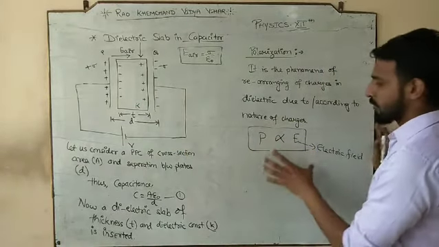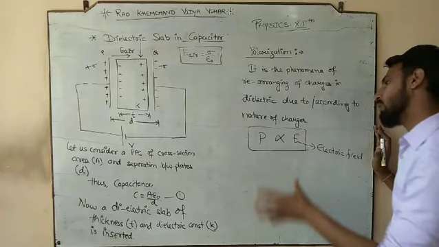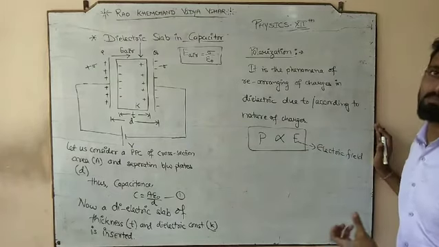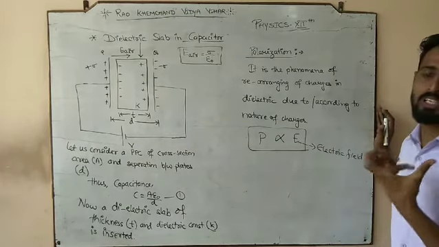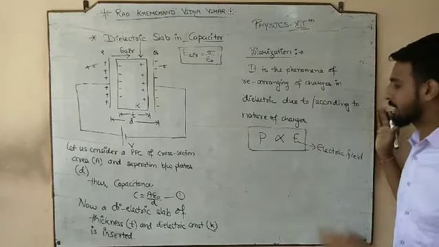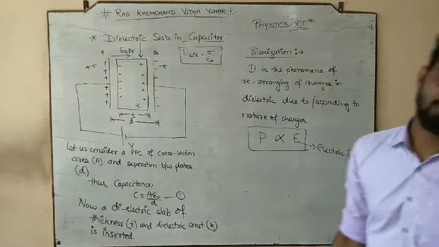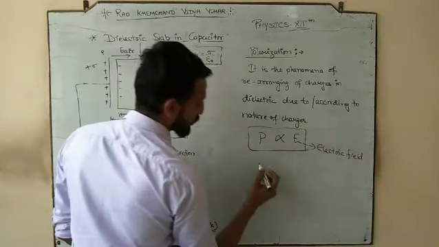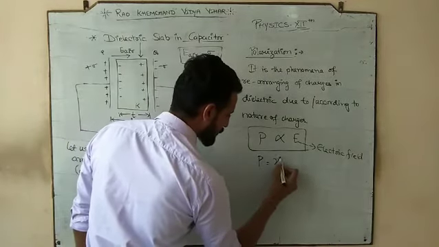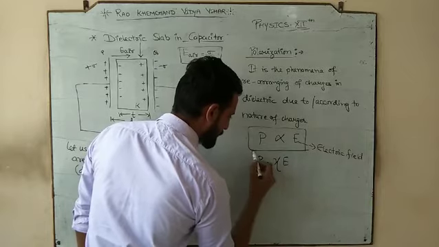So the stronger the electric field, the stronger the polarization. Polarization उतना ही अच्छा होगा. So that's why the higher the strength of electric field, the higher the polarization amount. And when this proportionality sign is removed, there is a symbol that comes.